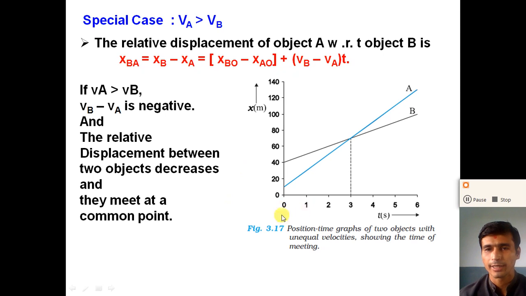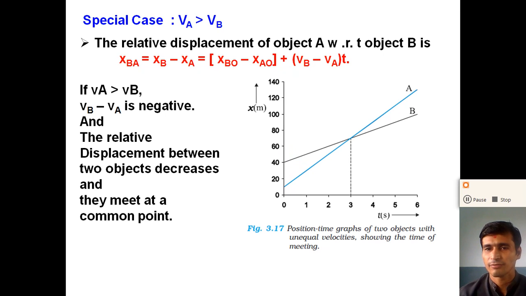If we consider the position-time graph for object A, the slope of the graph of A is more compared to the graph of B. So we can say that the velocity of A is greater than the velocity of B. So here VB minus VA is negative. Initially the relative displacement is 10 to 40, that means 30 meters.